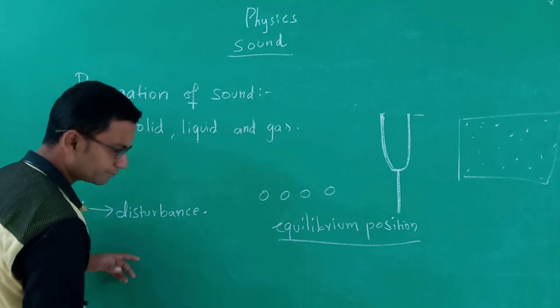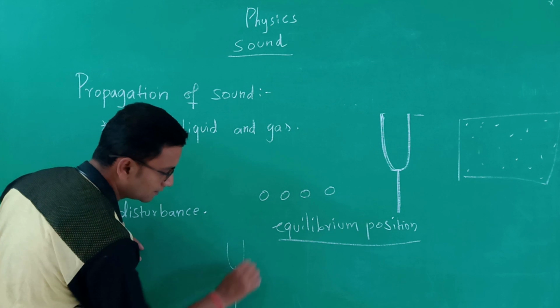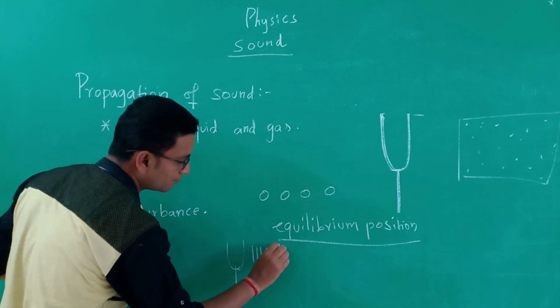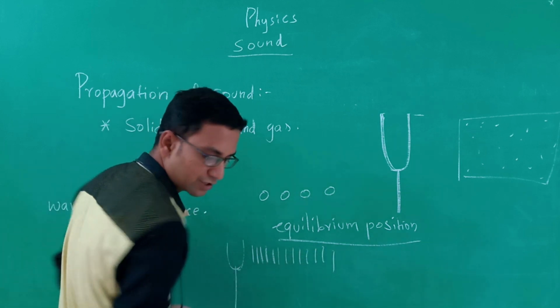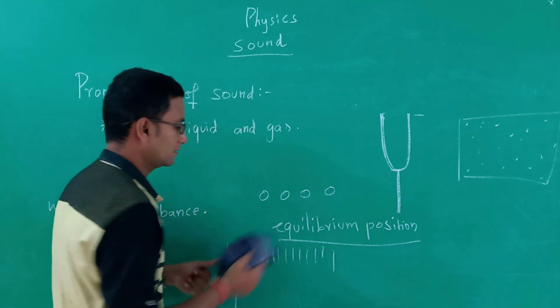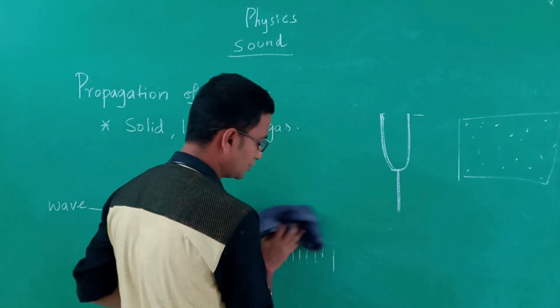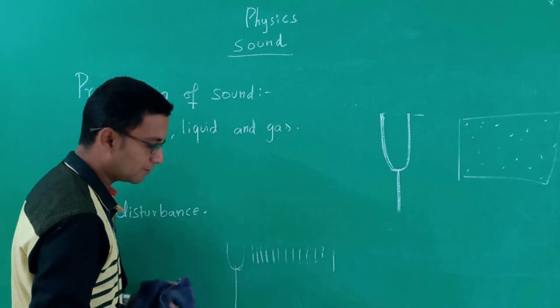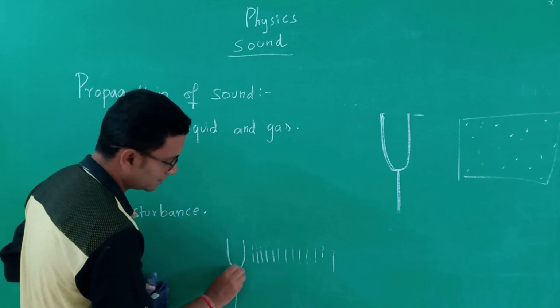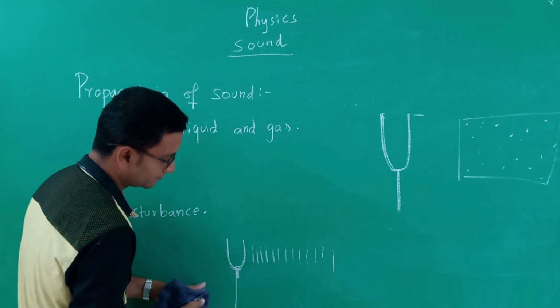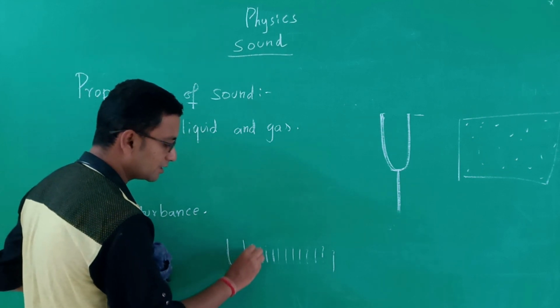For example, there are some particles around them. They are in the equilibrium position. So there is no movement initially in this position. See, the tuning fork is not vibrating now. So they are in the initial position.